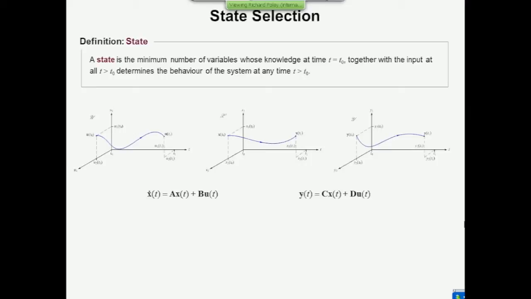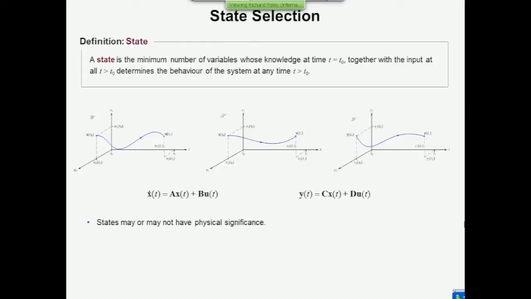You can choose what they are. It does not matter. They may or may not have physical significance. For example, you might choose things like voltages and currents if it's an electrical system, or you might choose things like position or force for a mechanical system, but they don't have to be like that. They can be things like transcendental quantities, the cosine of force plus the tan of position or something like that.